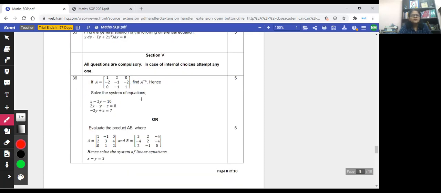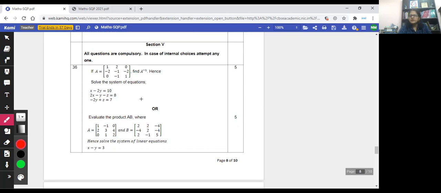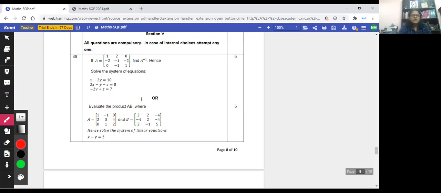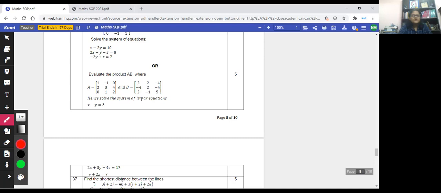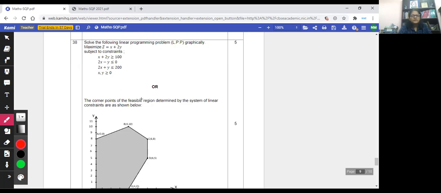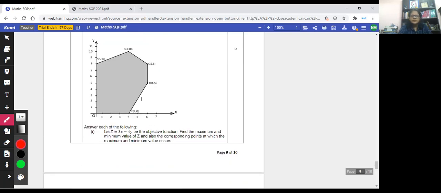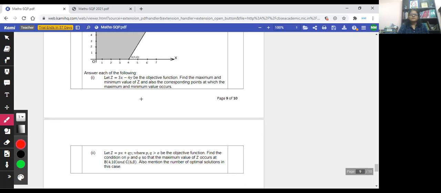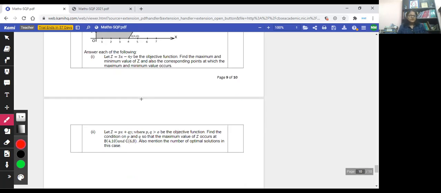Section 5: all questions are compulsory. In case of internal choices, attempt any one. Here you see you have three questions and three choices, right? So each question has an internal choice, which is good for you. These are the questions. Basically, when you look at the sample question paper issued by CBSE in 2021, one thing is very clear: the pattern has changed.